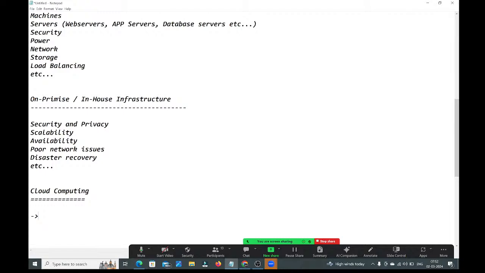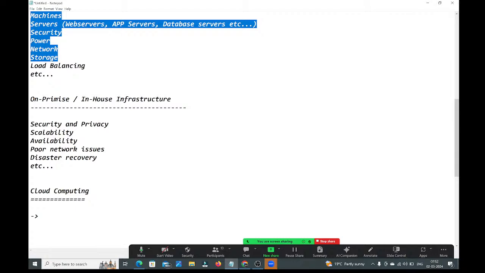Now, cloud computing means what? Providing IT resources. All these are the IT resources only, guys. Providing IT resources over the internet based on the demand. Providing IT resources on demand basis over the internet is called cloud computing. On demand means what? Whatever you are asking, whatever you demand, they provide those resources. How will they provide? Through the internet, it is called cloud computing.